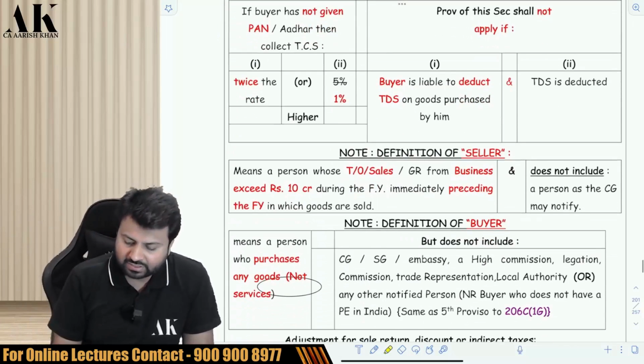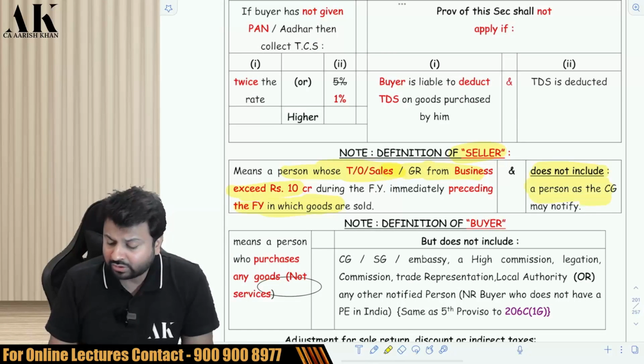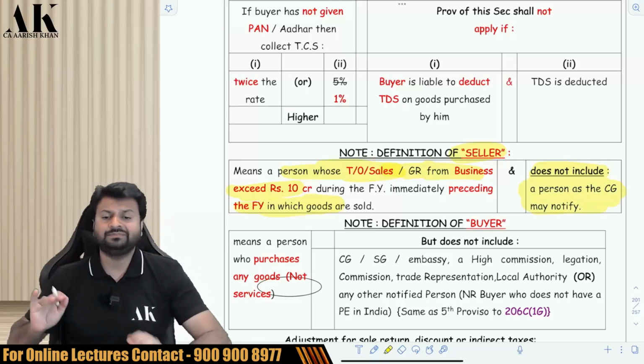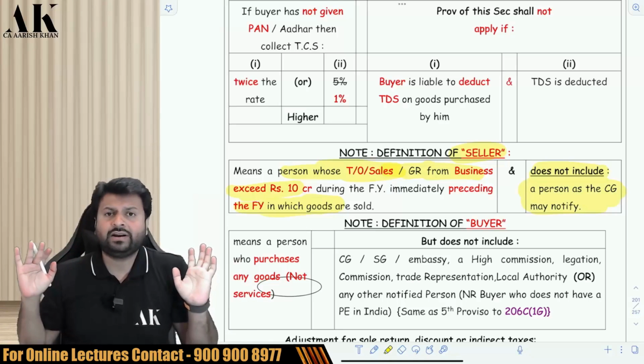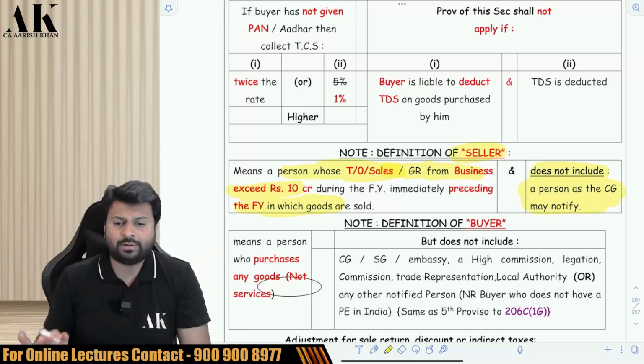Who is a seller? First of all, let us define the seller. Seller means a person whose business turnover in the last year is more than 10 crore and does not include a person as notified by central government. If central government has notified a particular person as not to be a seller, then he is not a seller. Then he is not liable to collect TCS.